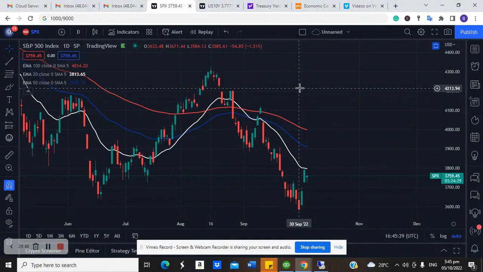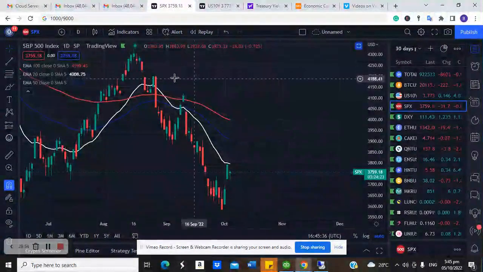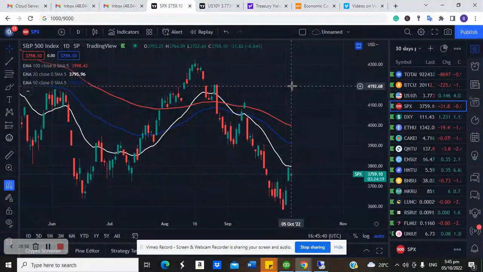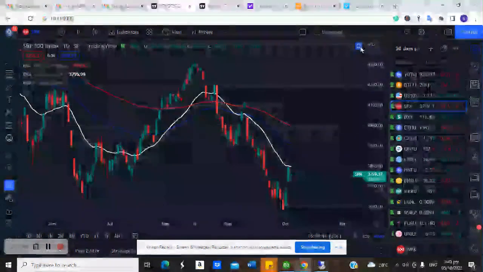And this works more on the daily chart. The best way you can use it to your advantage is to find a way to understand the trend of the 10-year treasury yield. Where is it going to? That's the best way to understand it. Where is it heading to? Where is it right now?